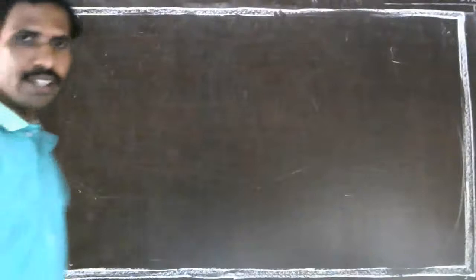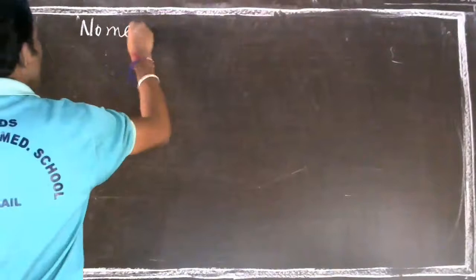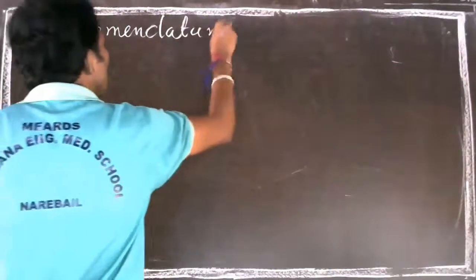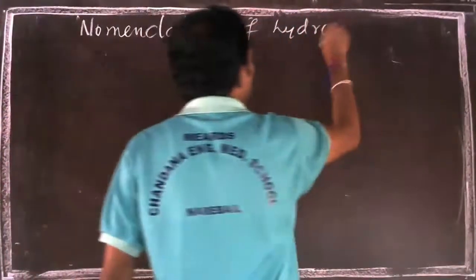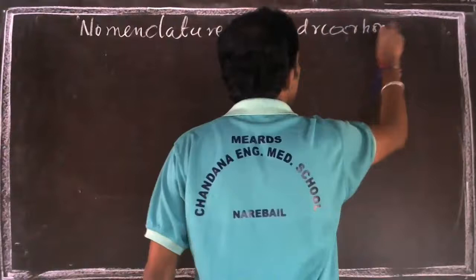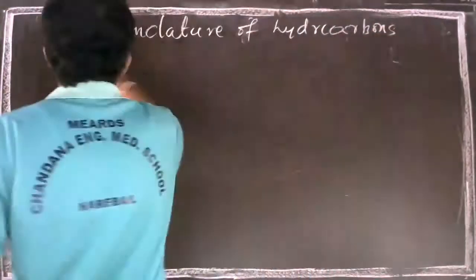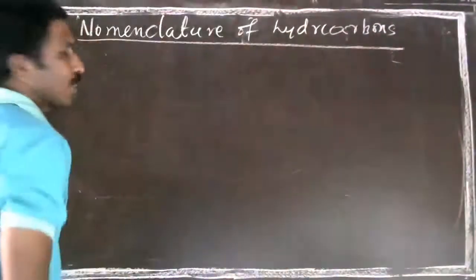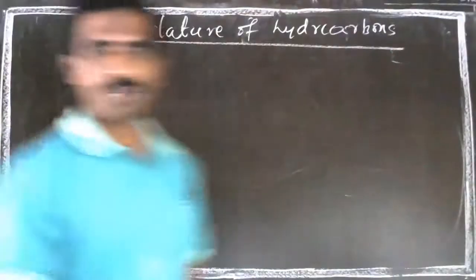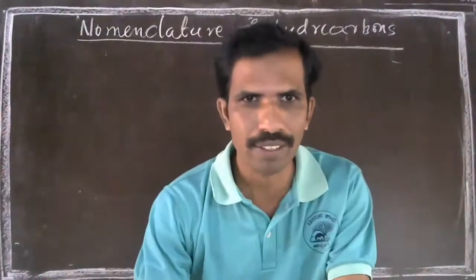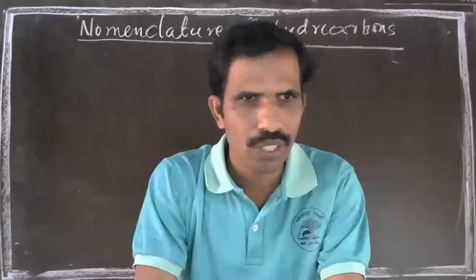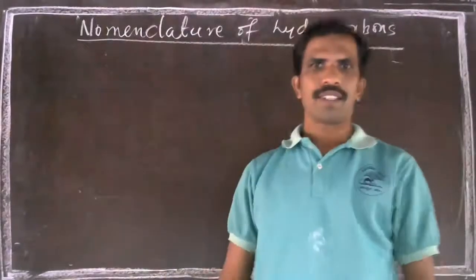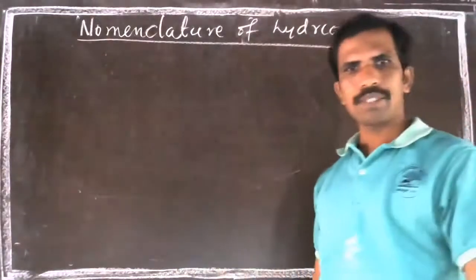So see, next concept, it is nomenclature of hydrocarbons or organic compounds. So nomenclature means it's like a naming ceremony. So when we are born, we will have a naming ceremony. So you know it. So when we are born, we have naming ceremonies.